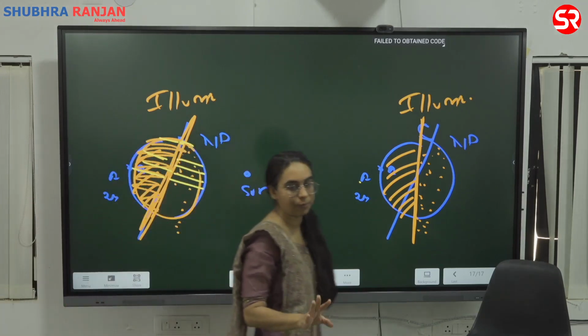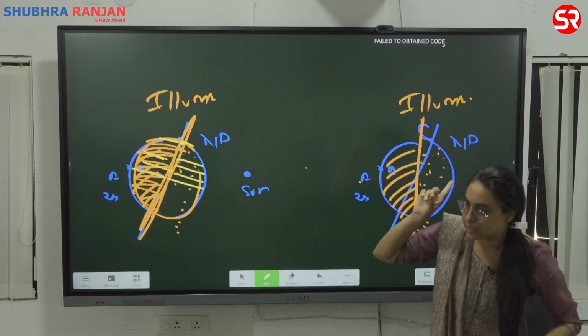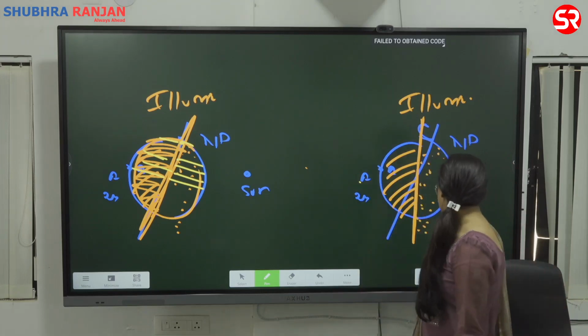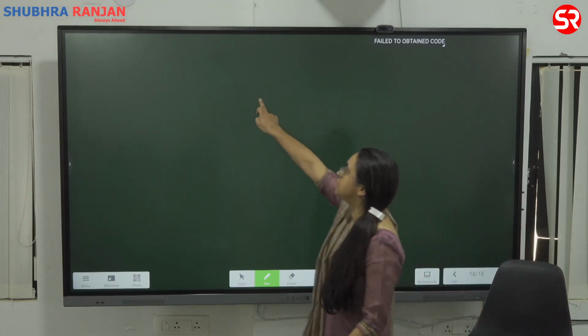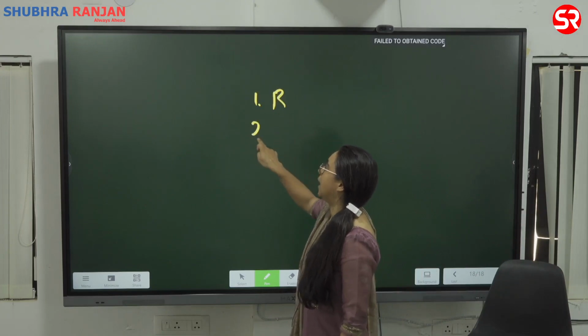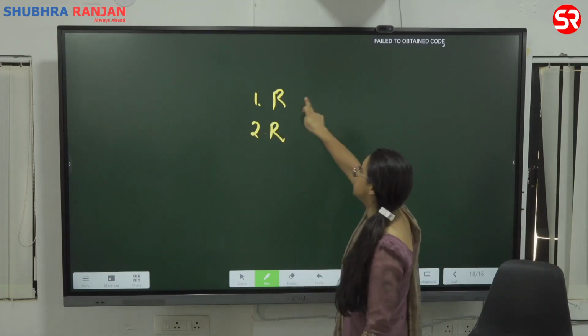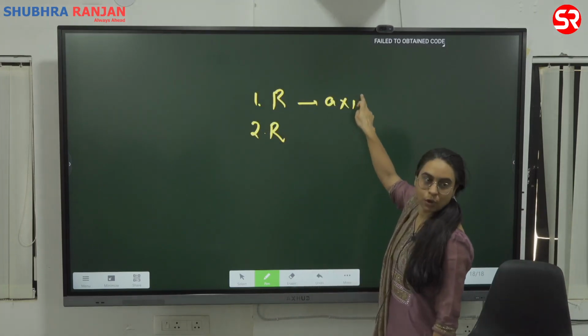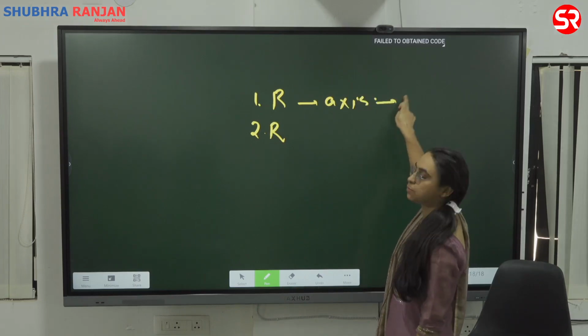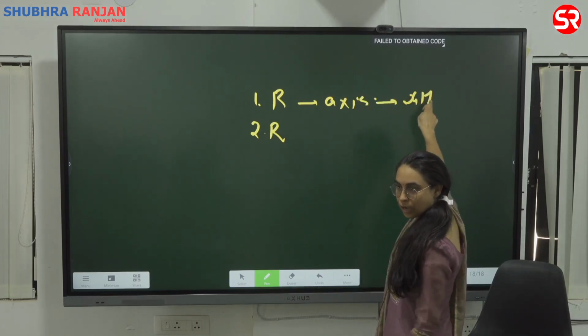Okay, let's do it one by one. Let's first understand rotation. What did I say? I said that the earth is involved in two basic movements, rotation and revolution. Rotation is on the axis, we all understand this. The rotation takes place in around 24 hours.